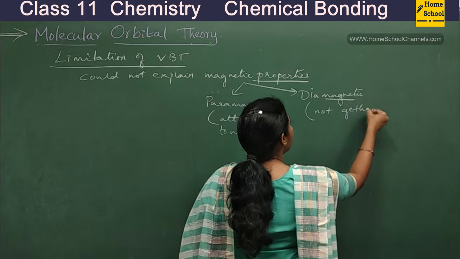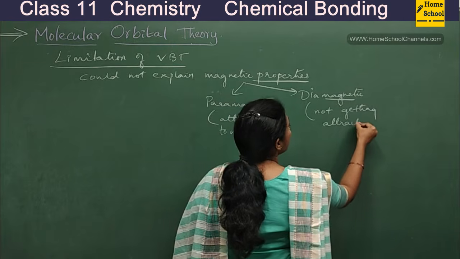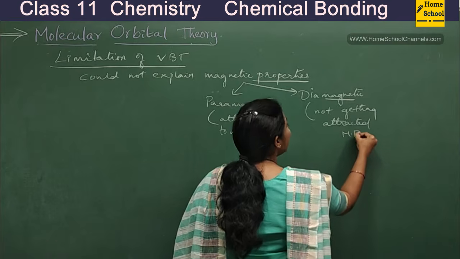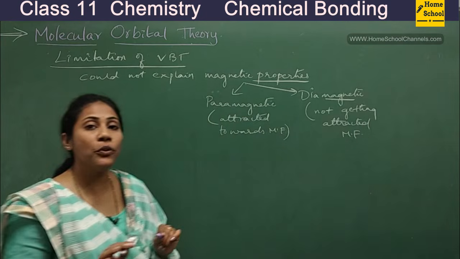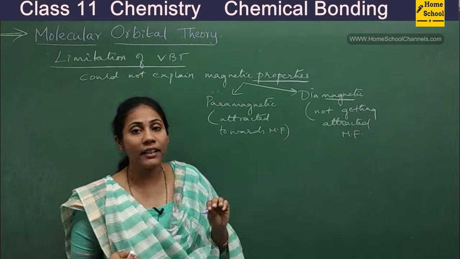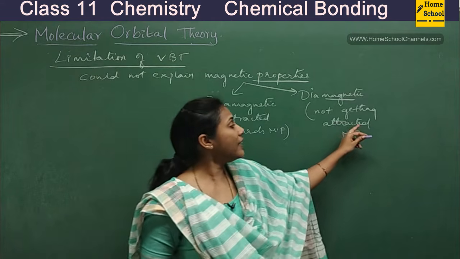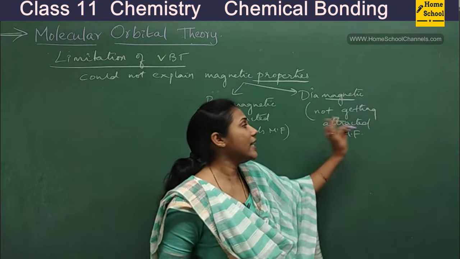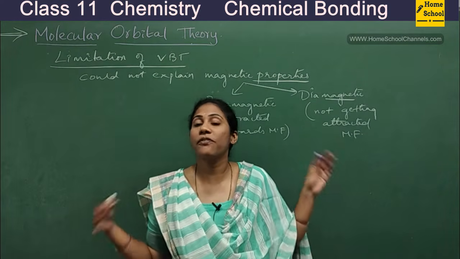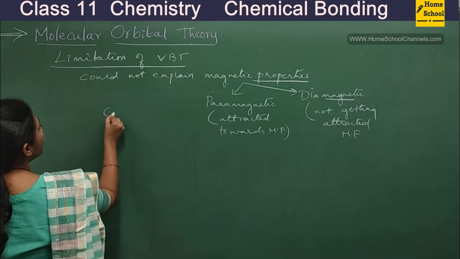So like this we can divide molecules into two types based on magnetic nature. If the molecule has attraction towards a magnet, we call it paramagnetic. If a chemical substance or a molecule does not have attraction towards a magnet, it is called diamagnetic. In our nature, there are many molecules which are actually paramagnetic. One such molecule is O2.